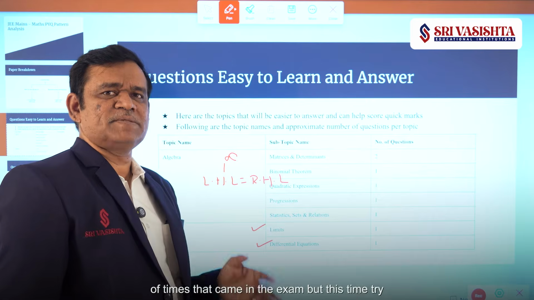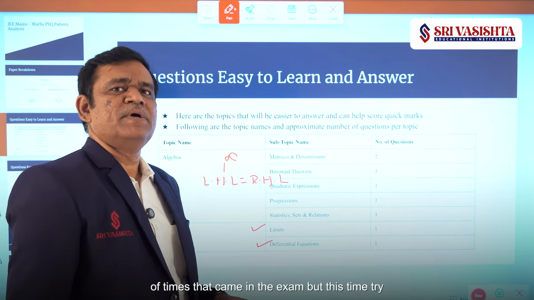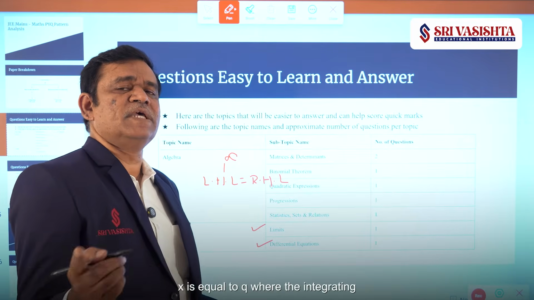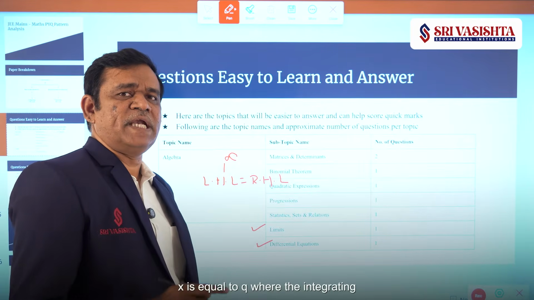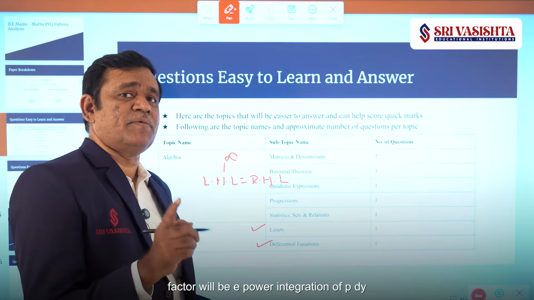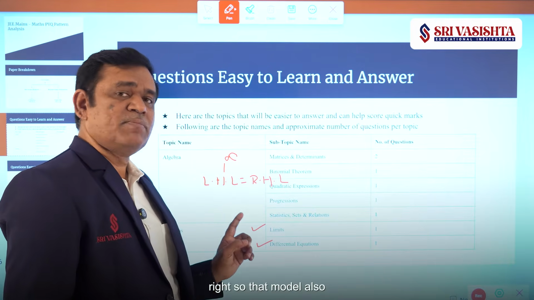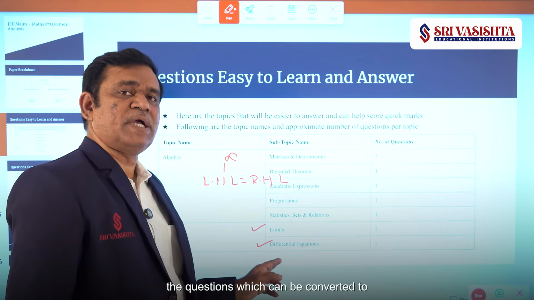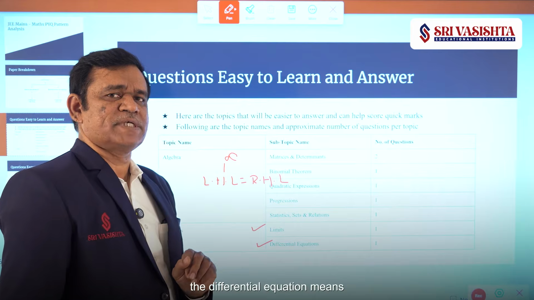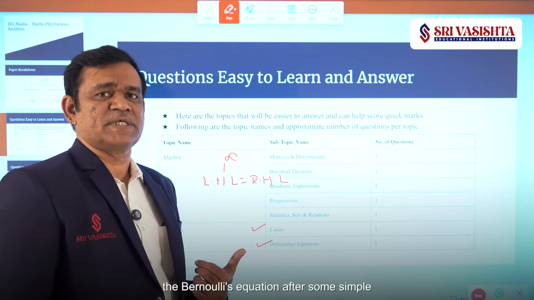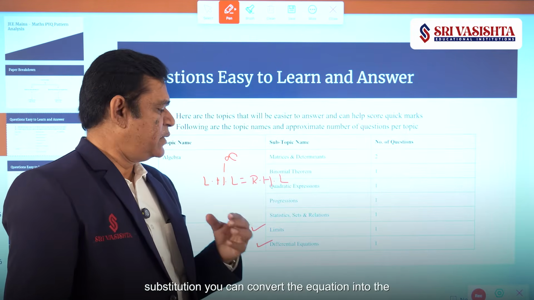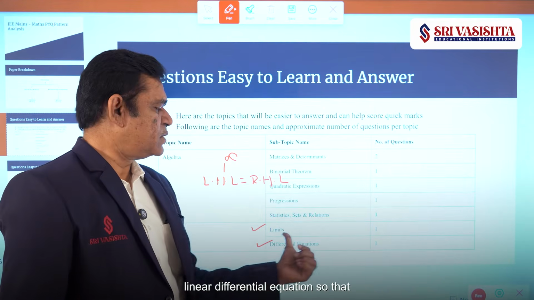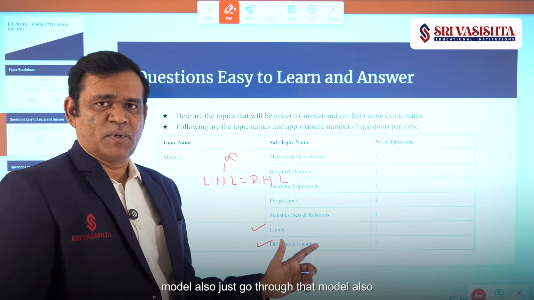Many times that came in the exam, but this time try to focus on dx by dy plus p into x is equal to q, where the integrating factor will be e power integration of p dy, right? Just revise that model. After that, the questions which can be converted to a linear differential equation, meaning Bernoulli's equation. After some simple substitution, you can convert the equation into a linear differential equation. Just go through that model also.